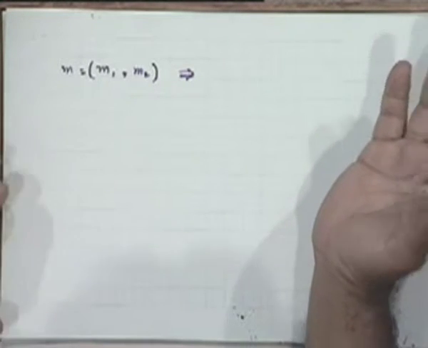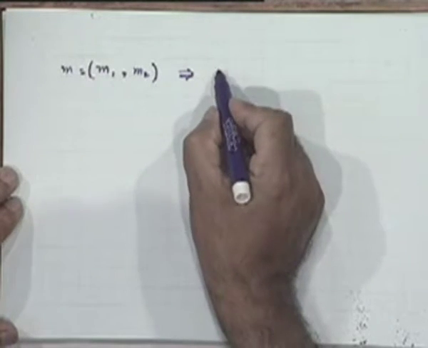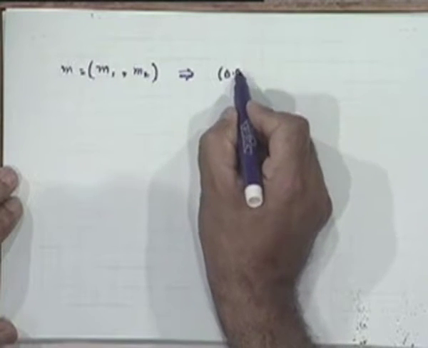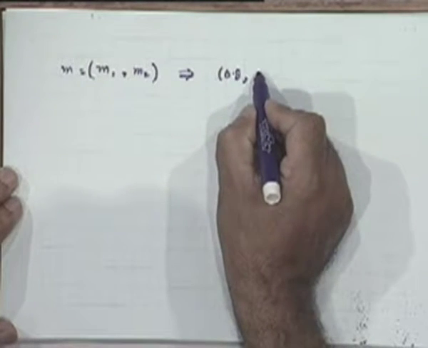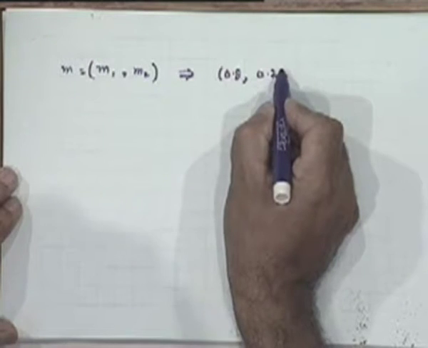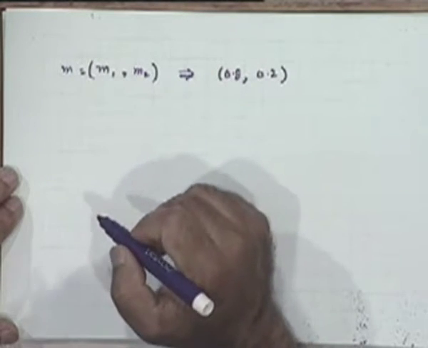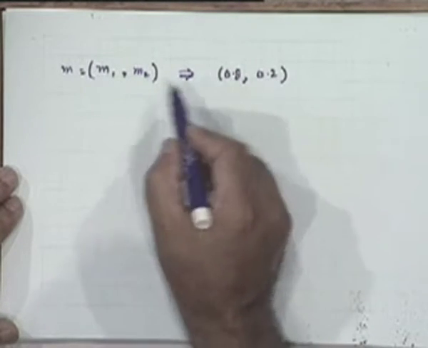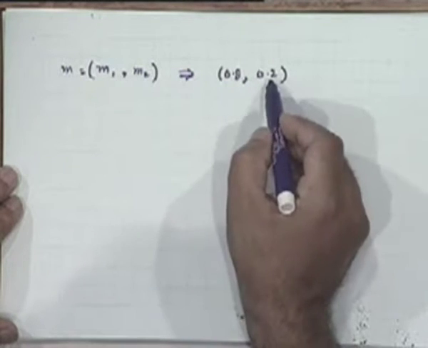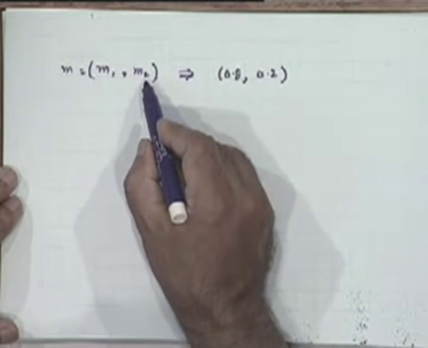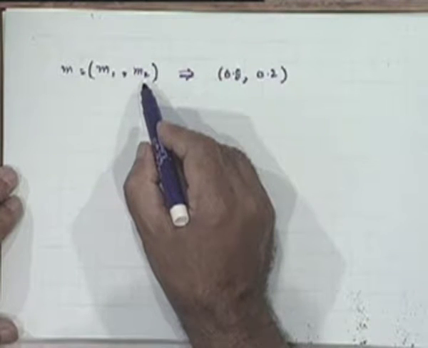Is it clear? On the other hand, let's take a situation where the probabilities associated with the 2 symbols are very unbalanced. Let us say 0.8 and 0.2 respectively. So 0.8 is the probability of emission of M sub 1 and 0.2 is the corresponding probability for M sub 2.